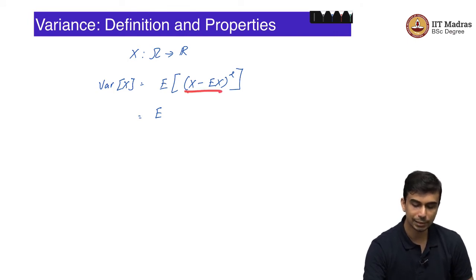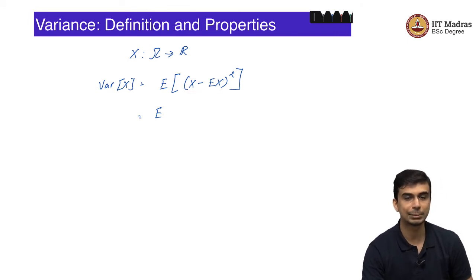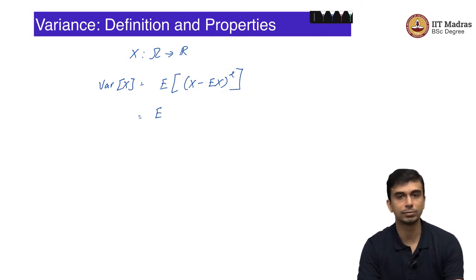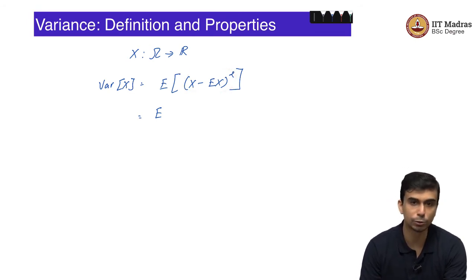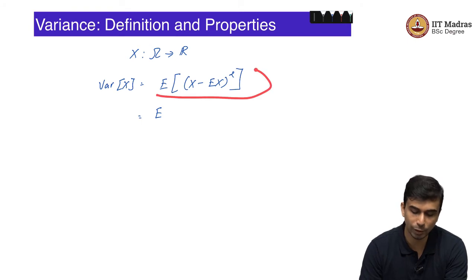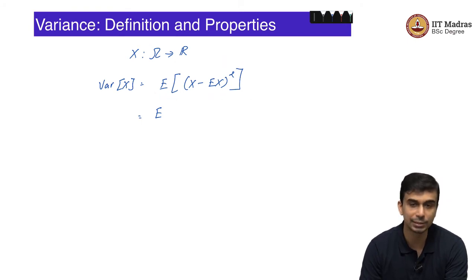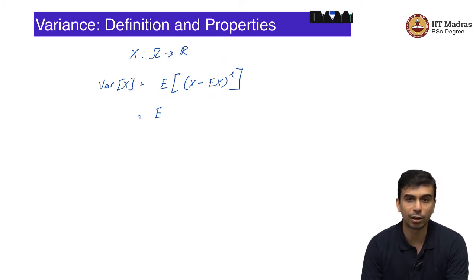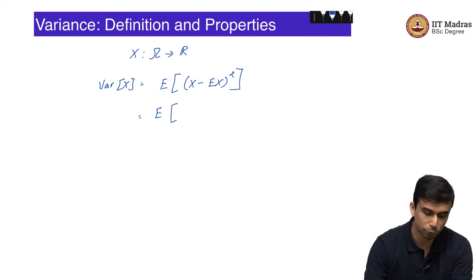What is x minus Ex? Ex is a constant, right. So, once expectation of a random variable is taken, it is a constant. So, x minus Ex the whole squared is a function of the random variable x, and functions of random variables themselves are random variables. So, this entire thing is well defined, that is the first thing you should understand.